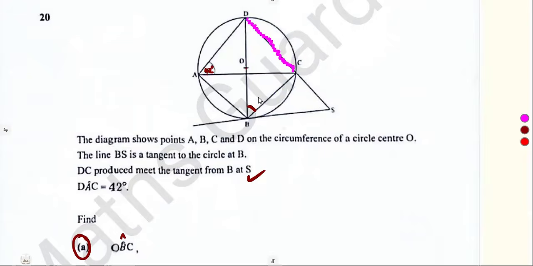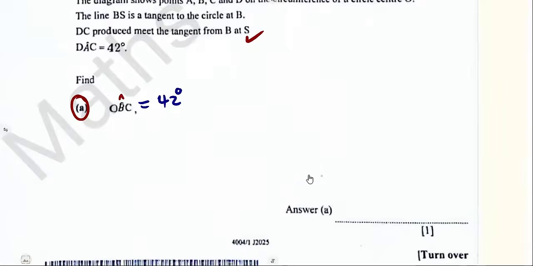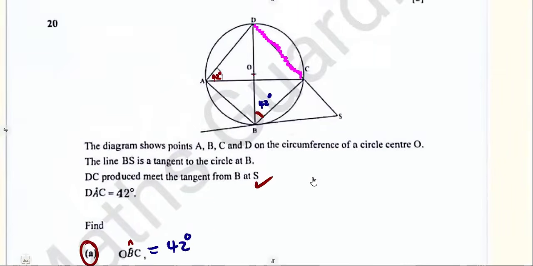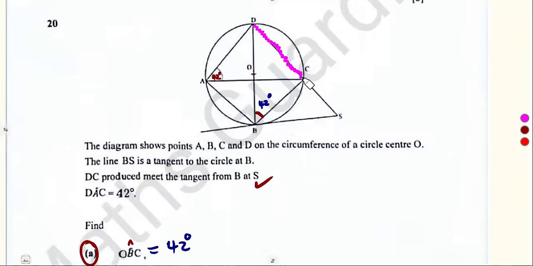So meaning to say the angle at B is also 42 degrees. Angles in the same segment, or angles that are subtended by the same chord. That was the condition that we're going to use. All right, so that's it. Let's check another part, which is CAB, from C to A to B. That is this angle.